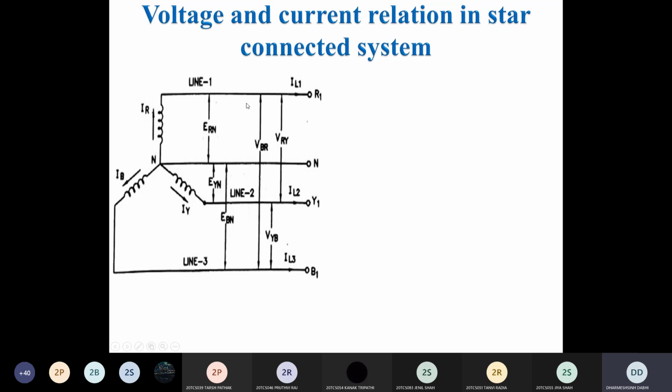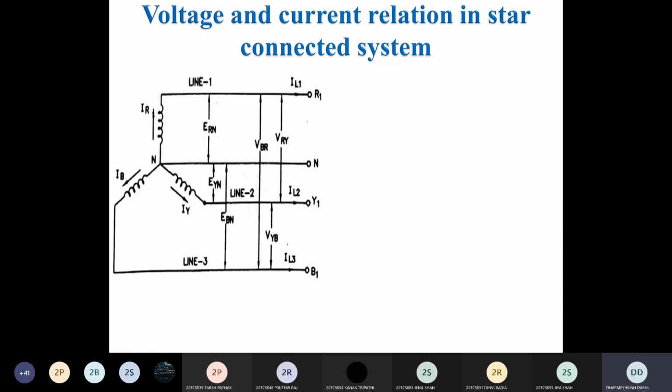Clear? Each phase has its own current, and each line has its own current. IL1, that is a line current. Y phase line current is IL2. B phase line current is IL3. And each winding of each phase, that current is also given as IR, IY, and IB. Because here you can see that in the star connection, your line current IL1 is the same as your winding current. It means IR is equal to IL1.